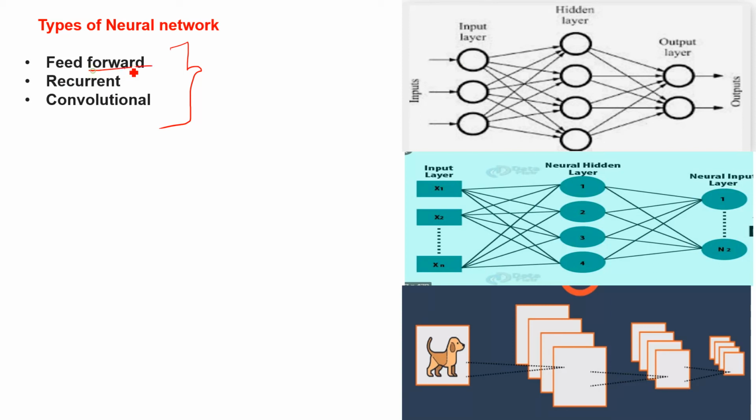See, the name indicates feed forward. Here we supply the input, our raw information. Again, see here there are three layers: input, hidden, and output. This one is the hidden layer, and this is the output layer.